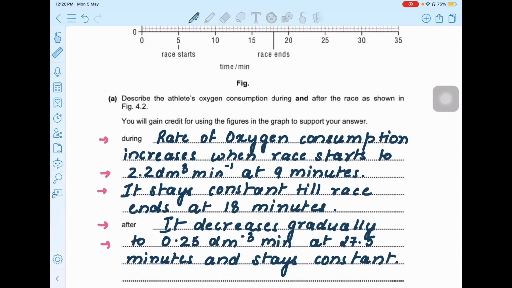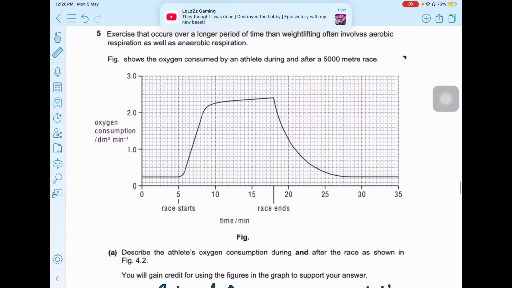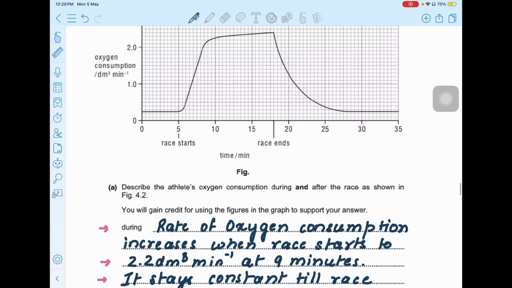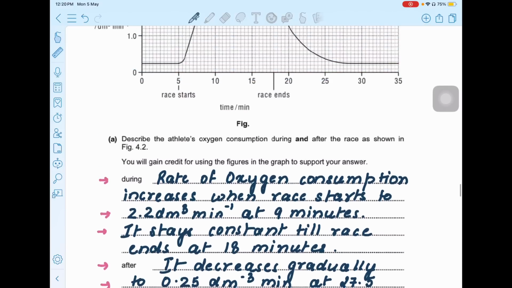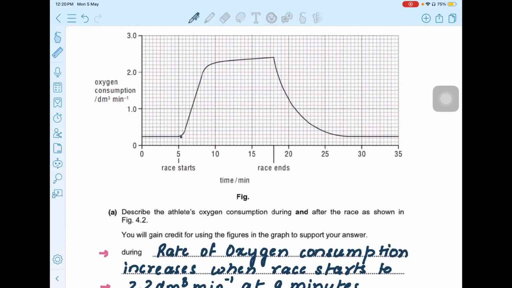So during and after, again I'm repeating this, here you just have to include the data. You don't have to include anything else here. You just have to include the data of the graph because it's a describe question, not an explain question. No oxygen debt, nothing of that is required here. Okay. So the first thing which I have written here is that oxygen consumption increases from this point to this point rapidly.